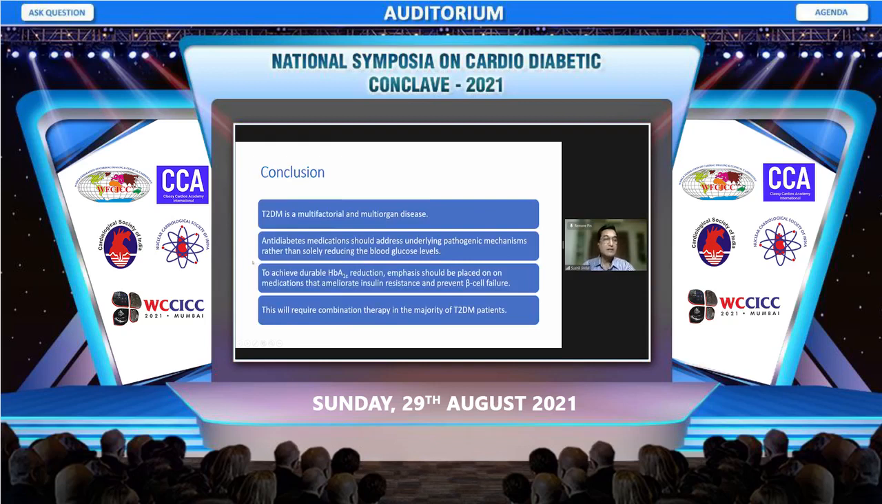So in conclusion, I'll say that type 2 diabetes is a multifactorial, multi-organ disease. Anti-diabetic medication should address underlying pathogenic mechanisms rather than solely reducing the blood glucose level. To achieve durable HbA1c reduction, emphasis should be placed on medication that ameliorates insulin resistance and prevents beta cell failure. And this will usually require combination therapy in the majority of type 2 diabetic patients.